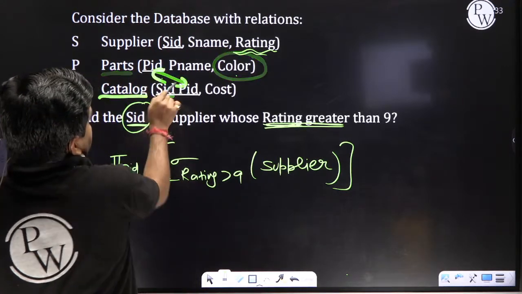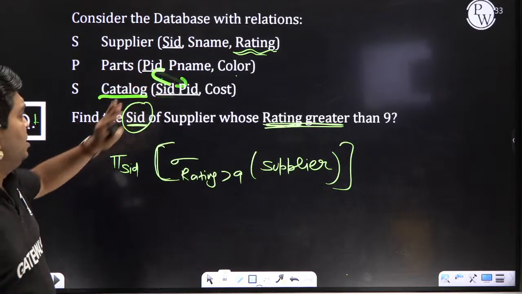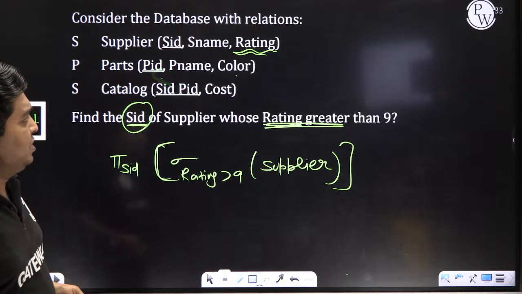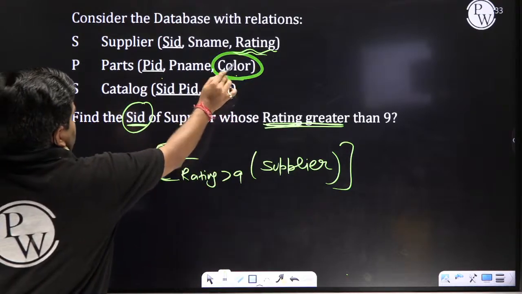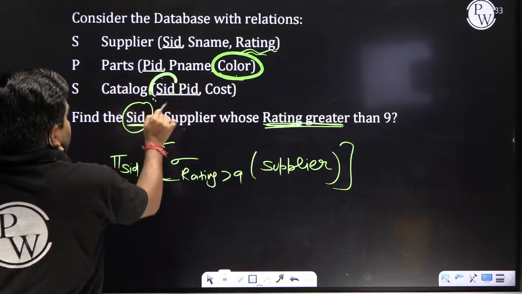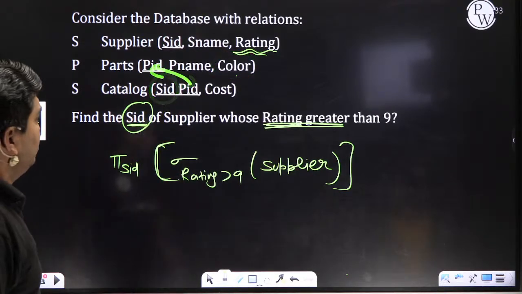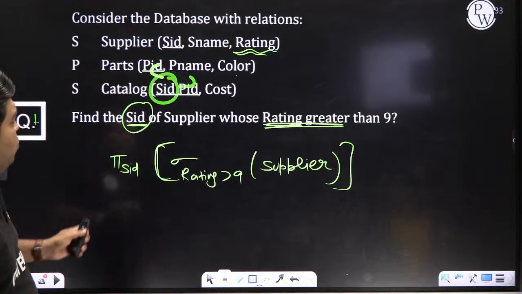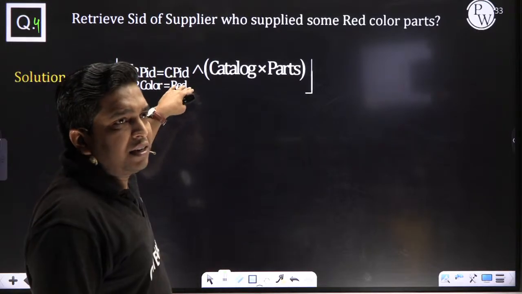This is the connection: parts.pid equal to catalog.pid. Because two tables are required, the parts table because color is present here, and the catalog table because we want SID. Getting my point? Here I have written the catalog cross product with parts, and this is the condition.